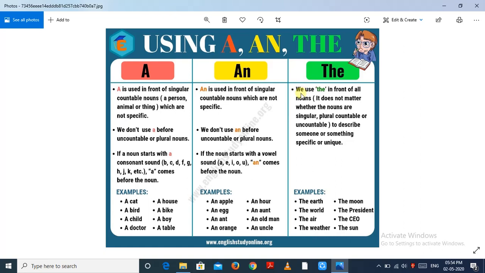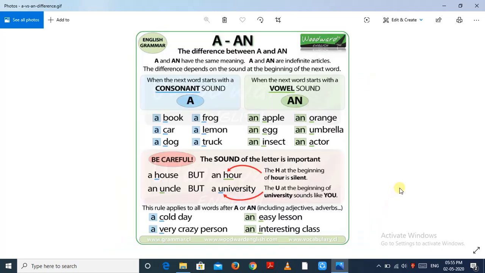The. We use "the" in front of all nouns. It does not matter whether the nouns are singular, plural, countable, or uncountable, to describe someone or something specific or unique. Example: the earth, the world, the air, the weather, the moon, the president, the CEO, the sun, etc.